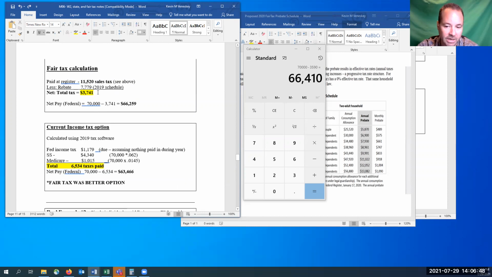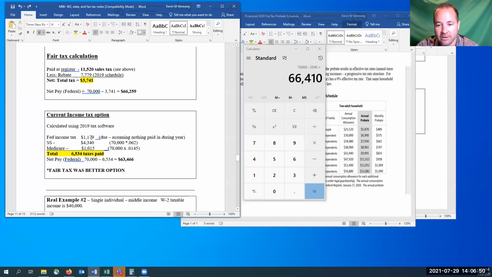So 2019 to 2019. If you go in and figure up the tax that would be taken out on a couple making 70 grand with two kids under the age of 16, it would be $1,179 that was finally due after all is said and done on refunds on the 1040, plus their Social Security, plus their Medicare.